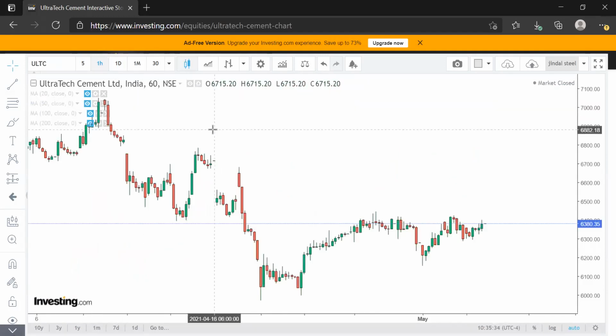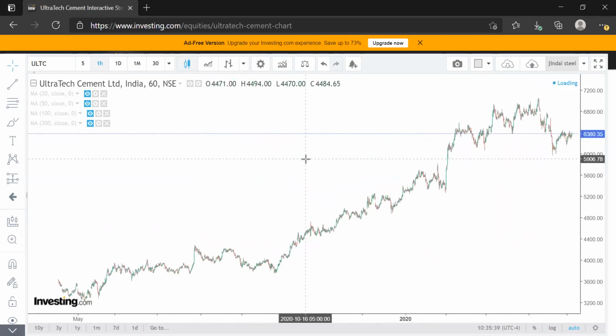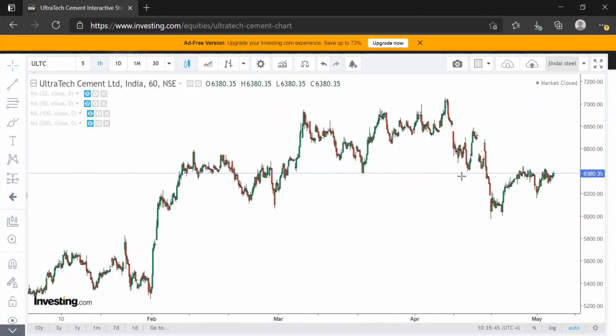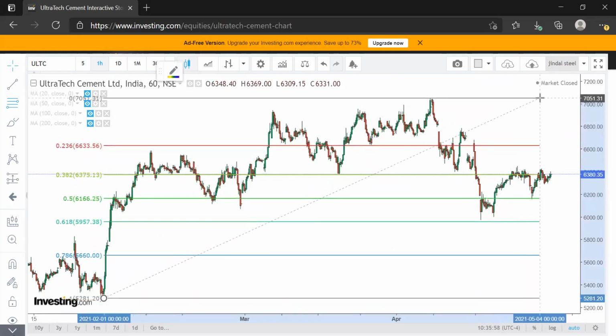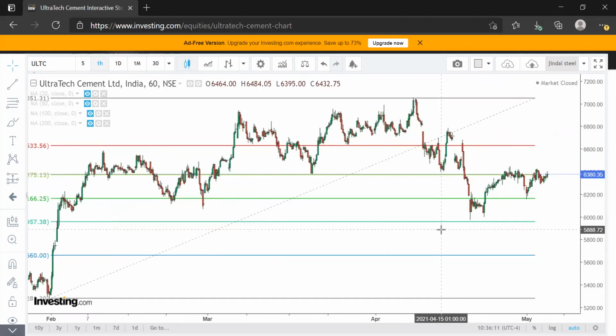This is the hourly chart of Ultratech Cement, and let's look at the history of the stock first. The stock was in a very strong uptrend, and recently it was doing its correction. Now, I think this correction is over, and I'm saying this because if I plot the Fibonacci retracement, the stock has bounced from the 61.8% level. And when a stock bounces from the 61.8% level, the chances are very high that the correction is over.